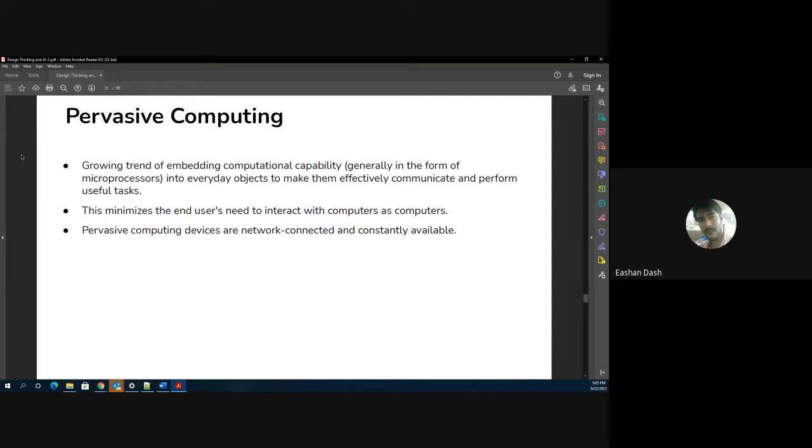But the entire concept of pervasive computing is that the user should be interacting with a computer, but should not be realizing it, because it is very automatic and very natural. I think the purpose is clear. And like I told you, pervasive computing devices are network connected, because they have to constantly be in sync with various other devices, or the various other sources of information that is being collected and analyzed.